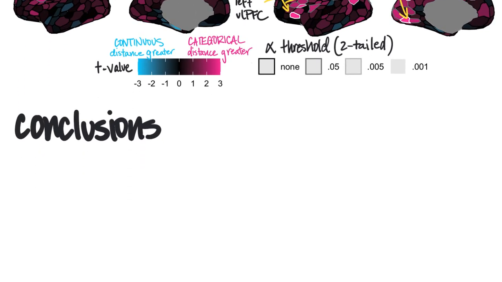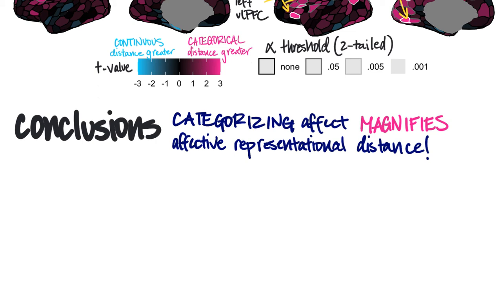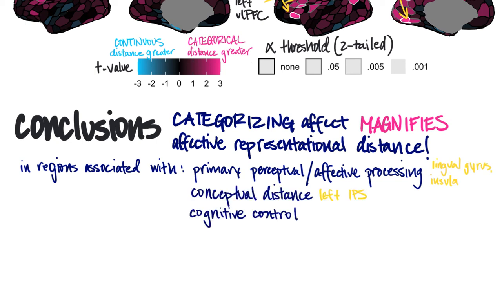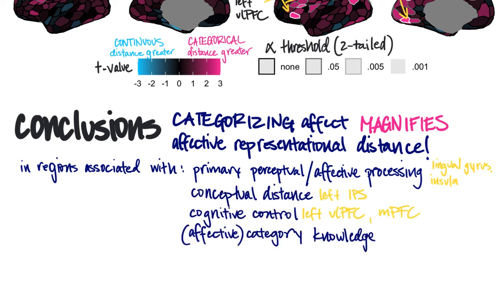These results show that categorizing affect magnifies affective representational distance, especially between positive and negative affect representations, in regions associated with primary perceptual and affective processing, conceptual distance, cognitive control, and affective category knowledge. Activating category information and applying labels to our affective experience indeed appears to make representations of those experiences more neurally